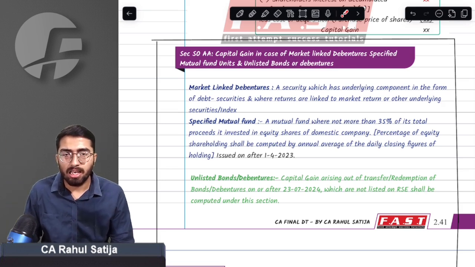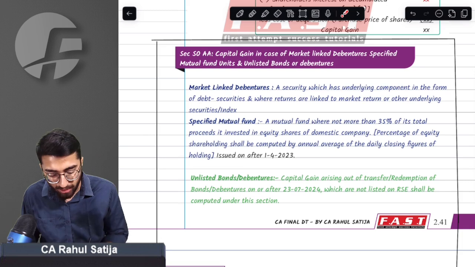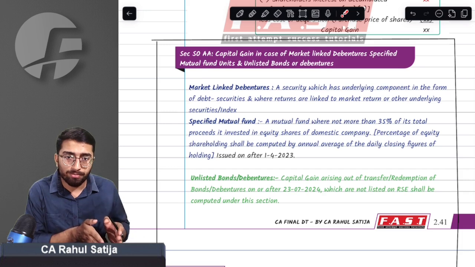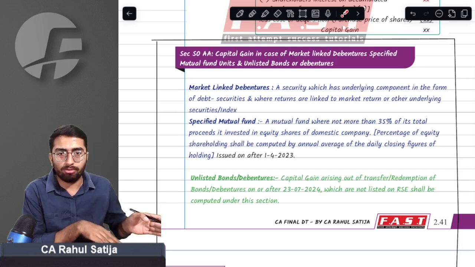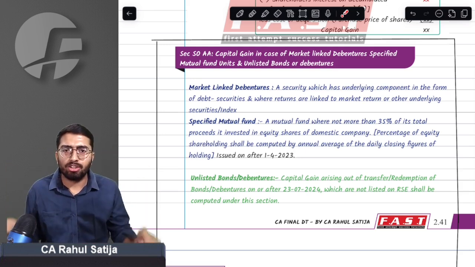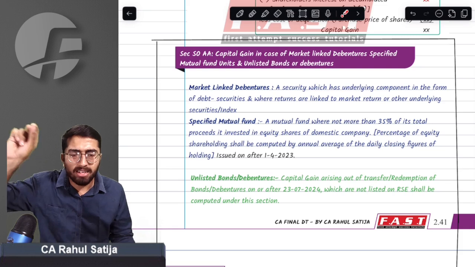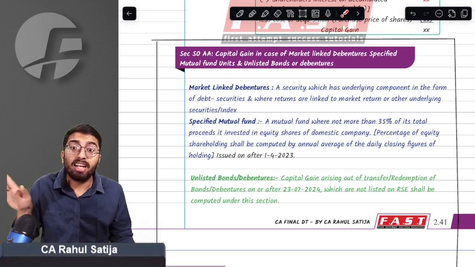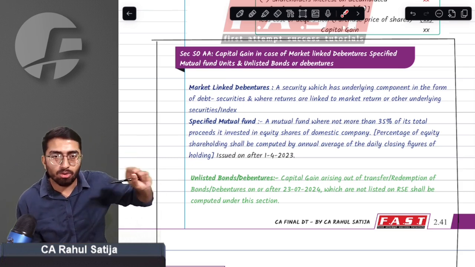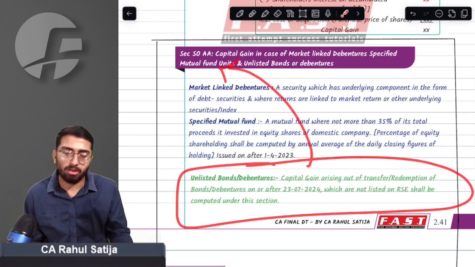Now, continuing that series, Nirmala Sitharamanji added another category, another type of asset to this series. She said any kind of unlisted bonds and debentures that are redeemed on or after 23rd July 2024 will always be short term, and no indexation will be allowed. Even though on bonds and debentures we never used to get any indexation, in this case it will always be short term. You can never have any long term capital gain in case of unlisted bonds and debentures. Whether they are redeemed or sold at a profit, any capital gain will be short term. They are being added to the list of section 50AA securities.